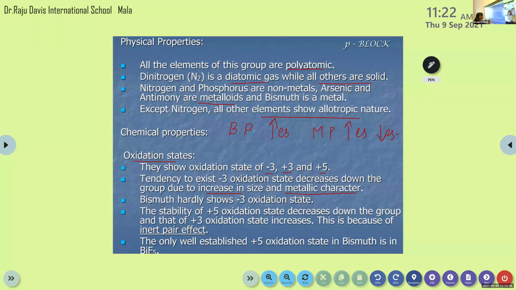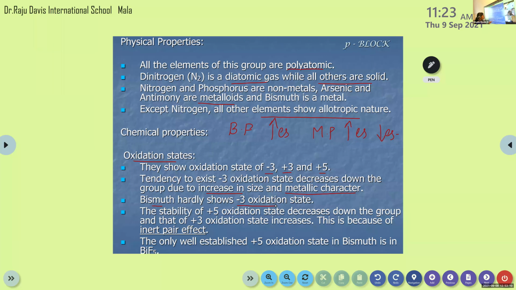And in the case of bismuth, it's the last member of this group, just before moscovium. So bismuth hardly shows -3 oxidation state. It's very difficult for bismuth to show -3 oxidation state, because as I told you, when we move down the group, the tendency to exist in -3 oxidation state decreases.